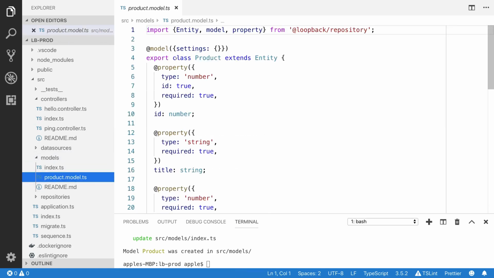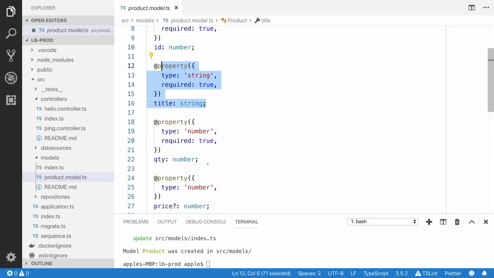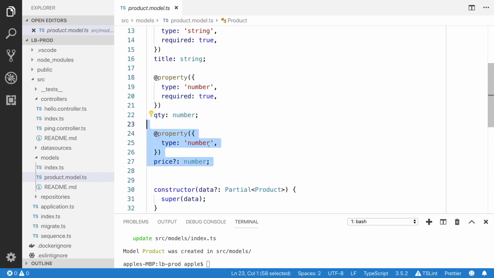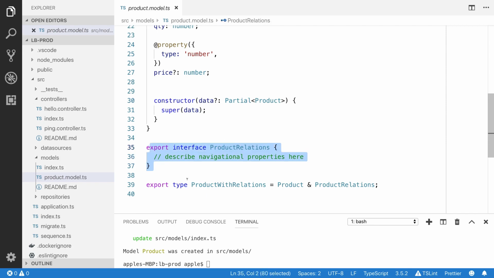You can see that we have the model decorator and we have the property decorator. Type is number, ID true, required. And we have title, the type is string. We have QTY, we have price, we have constructor. This question mark means it's optional. You can see that the price is optional. And I believe this is an interface, the type of this partial interface, which is product. And it is going to export the product relation, and it is also going to export this type, product with relation.